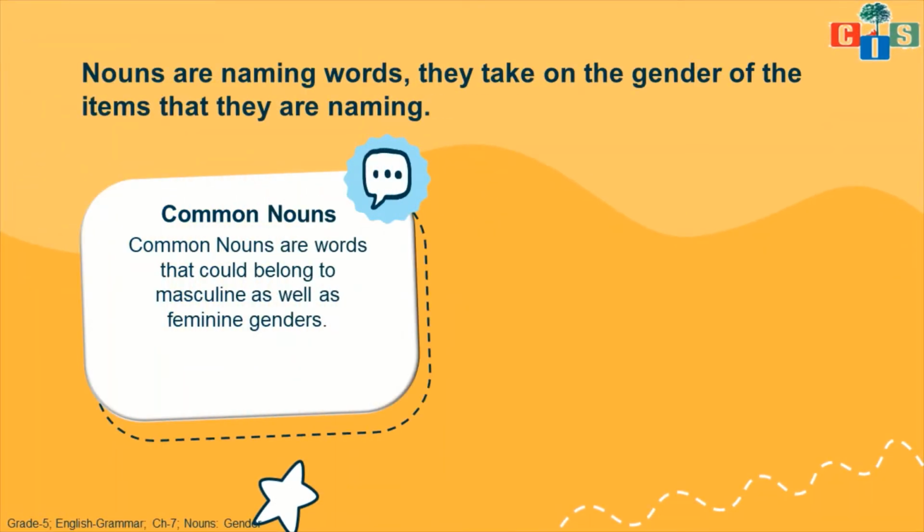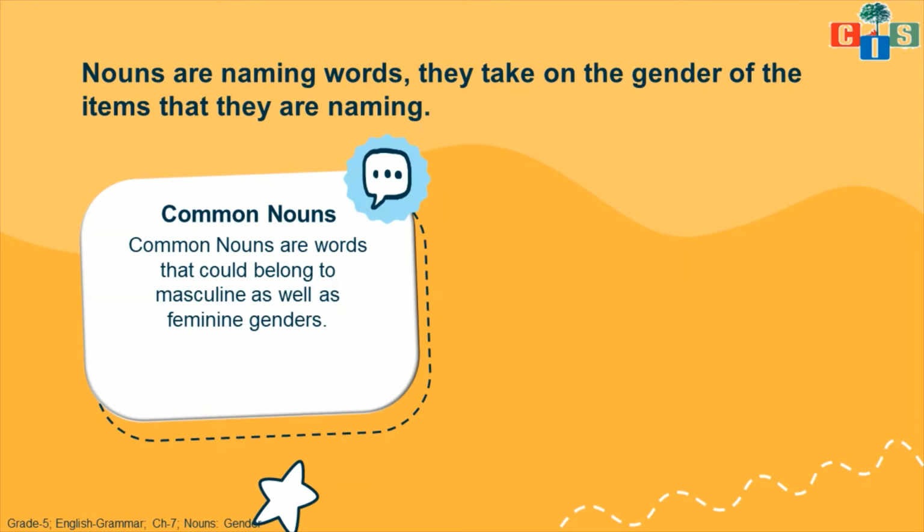Okay scholars, so now what are common nouns? Common nouns are words that could belong to masculine as well as feminine genders. It means the words which can come as masculine or as feminine, both, are common nouns.